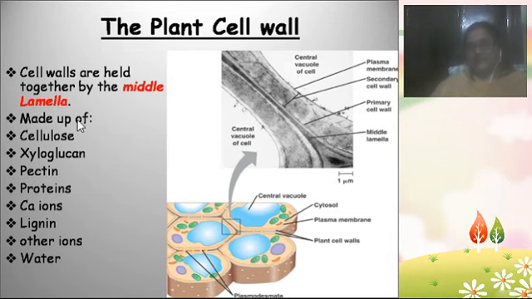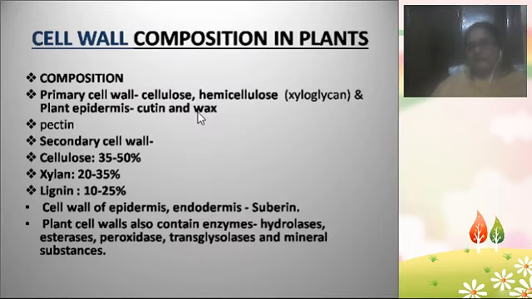Here the middle lamella and the cell wall are made up of substances like cellulose, xyloglucan, pectin, proteins, calcium ions, lignin and other ions, and some water. So these are all the substances present in the plant cell wall. And what is the cell wall composition in plants? The primary cell wall in plants is made up of cellulose, hemicellulose, and cutin and wax, sometimes cutin and wax in the case of the plant epidermis, along with pectin also sometimes.